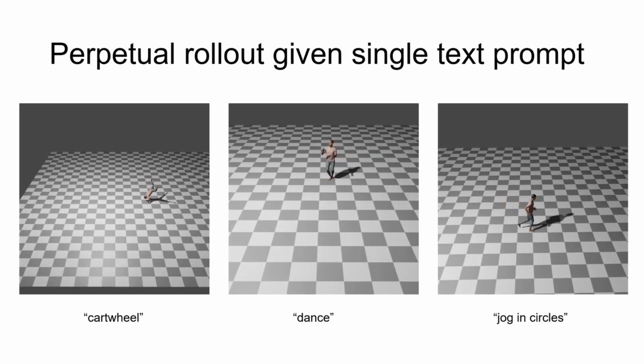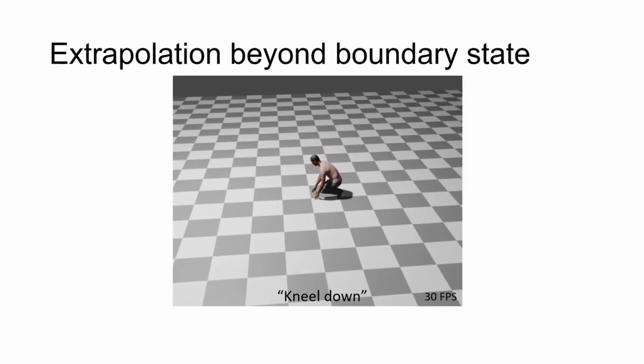Our method can stably generate minutes-long rollouts of inherently extendable actions, such as a person jogging in circles, performing cartwheels, and dancing. On the other hand, some actions have boundary states marking their completion, leading to fluctuations if extrapolated beyond this point. For example, kneel down reaches completion when the knees touch the floor. Further extrapolation is not represented in the dataset and is not naturally anticipated, causing fluctuations if the rollout continues with the kneel down prompt.